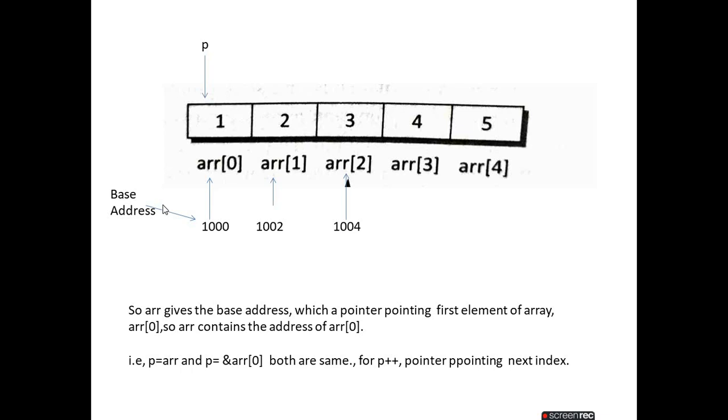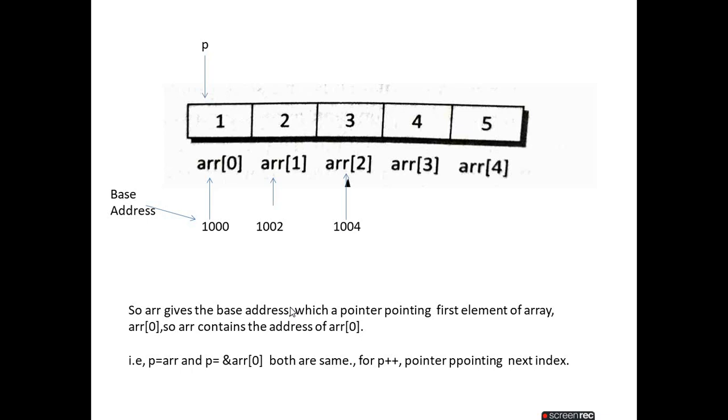Now we take a pointer p. p is pointing to the first element address. So arr gives the base address. If you ask what is arr, arr is the array, and if we print arr, it gives the base address, which means the address of the array's first element.